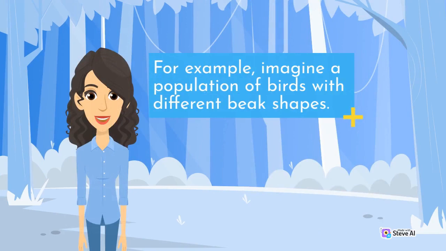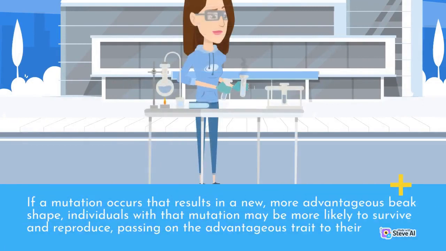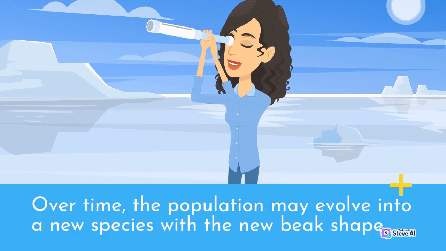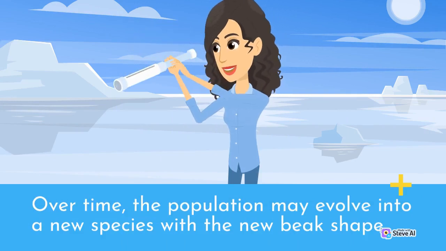For example, imagine a population of birds with different beak shapes. If a mutation occurs that results in a new, more advantageous beak shape, individuals with that mutation may be more likely to survive and reproduce, passing on the advantageous trait to their offspring. Over time, the population may evolve into a new species with a new beak shape.